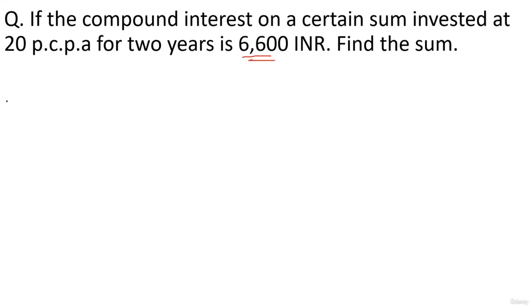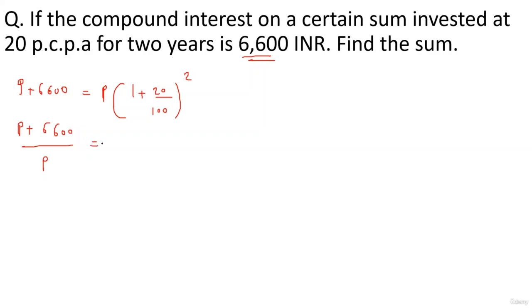So the amount will be how much? If you assume the principal as p, the amount will be p plus 6600. Okay, this amount is equal to principal into 1 plus r by 100 raised to 2, right? So this will be p plus 6600 divided by p will be 1.2 the whole square, right? 1.2 the whole square is 1.44.